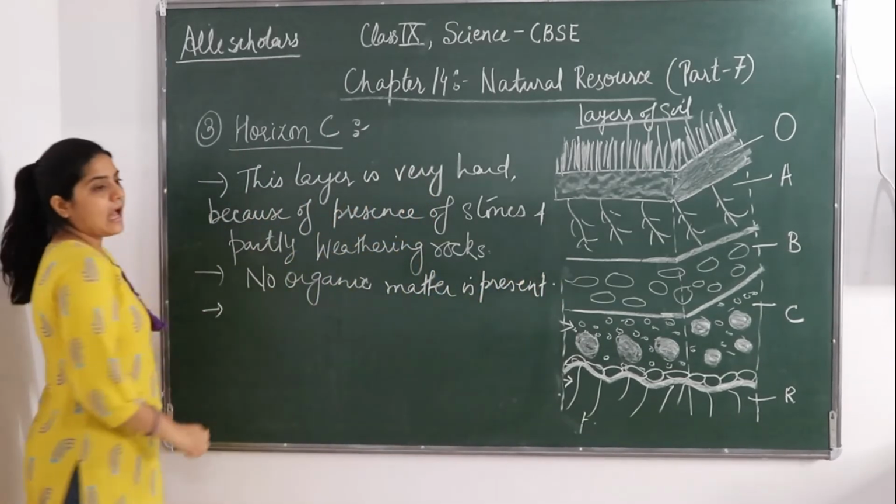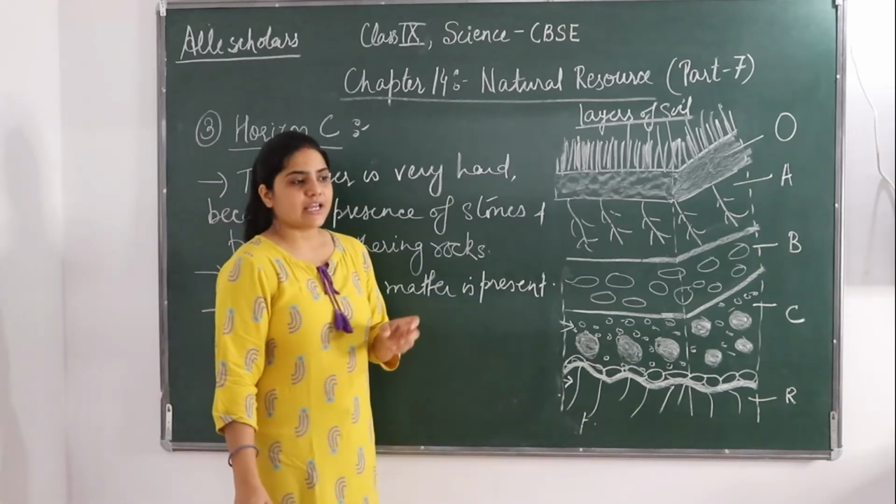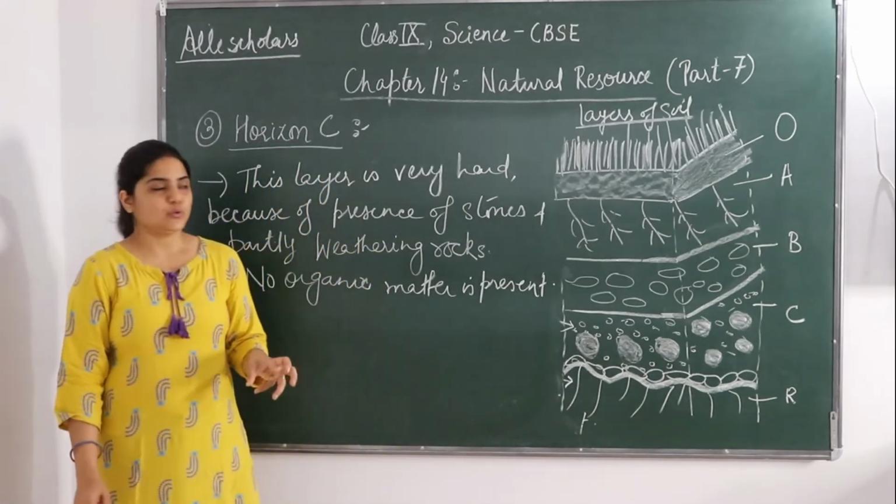Okay, and next, the root of plants and trees cannot penetrate up to this layer.